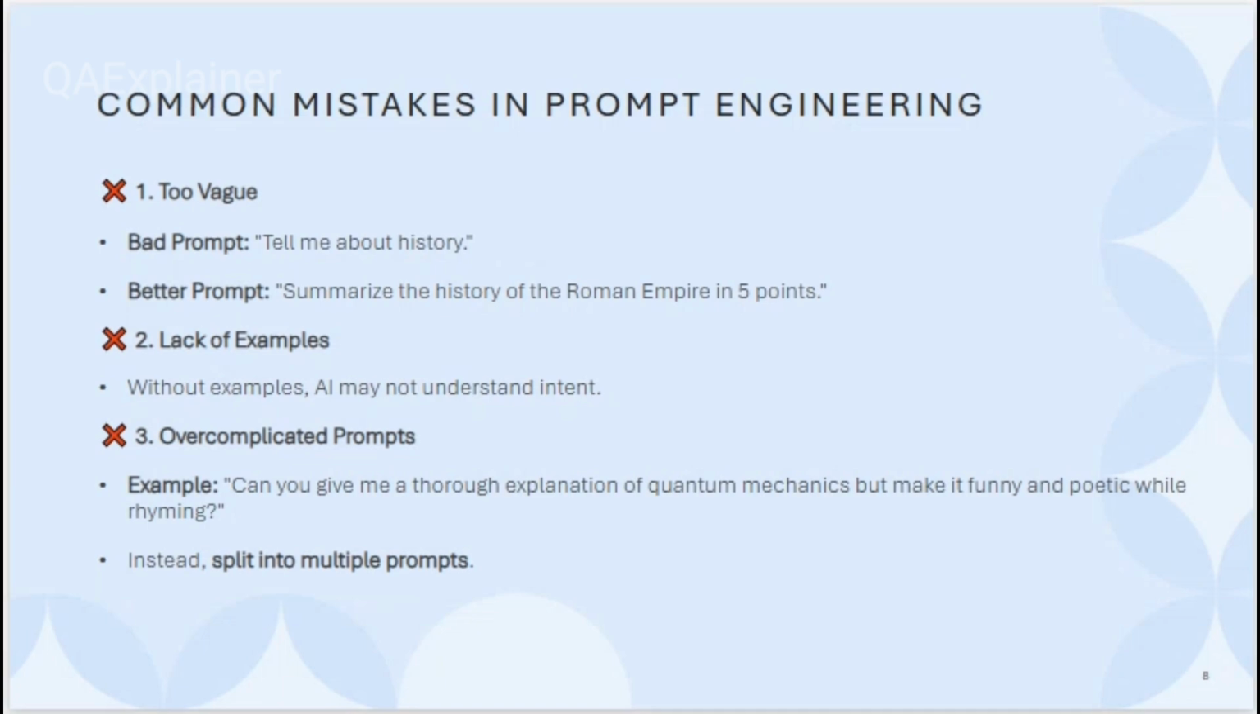Second is lack of examples. You have to provide an example so that AI can recognize the persona of your needs, or the context you want considered. The third thing is overcomplicated prompts. Don't write overcomplicated prompts. Just write your prompt in simple English, or whatever language is supported by AI, and that way you can create a good response. These three things are common mistakes that people make at prompt writing time.